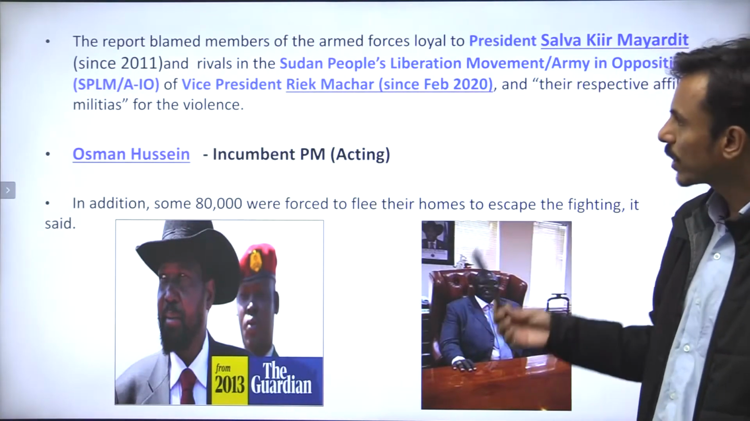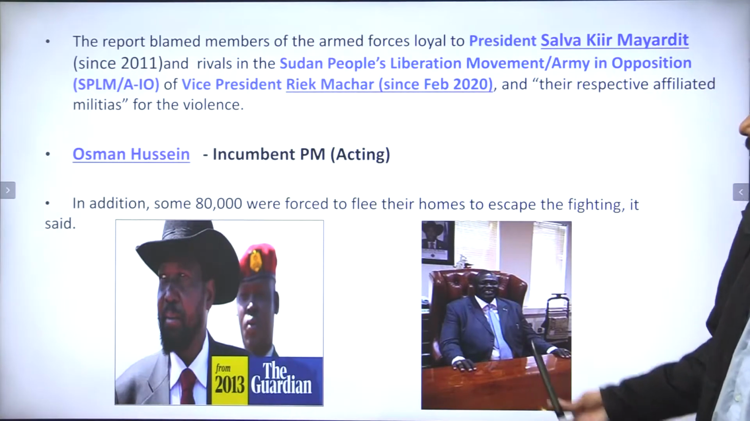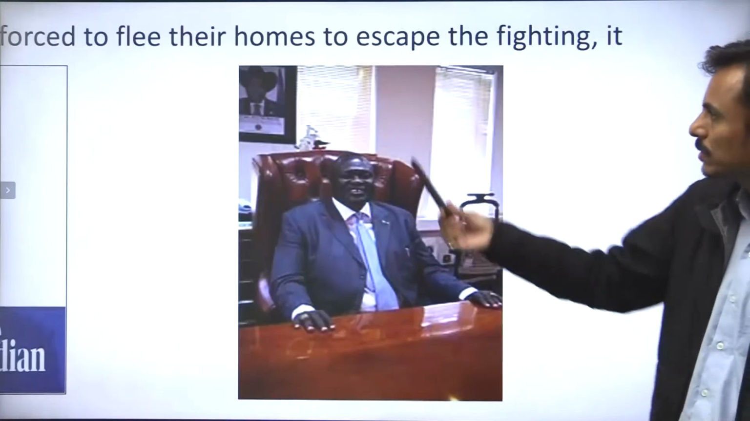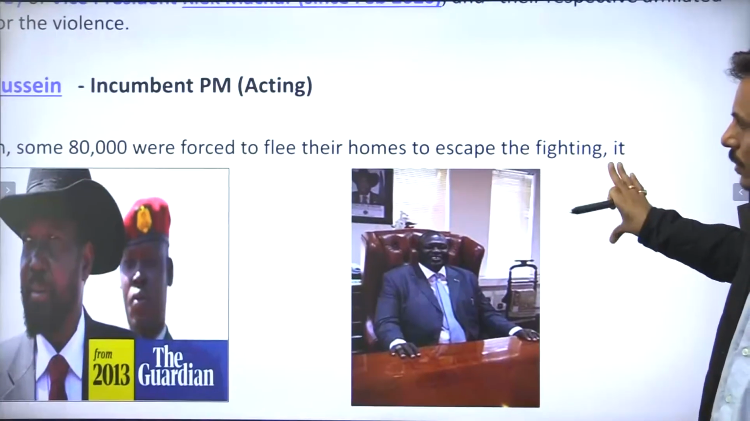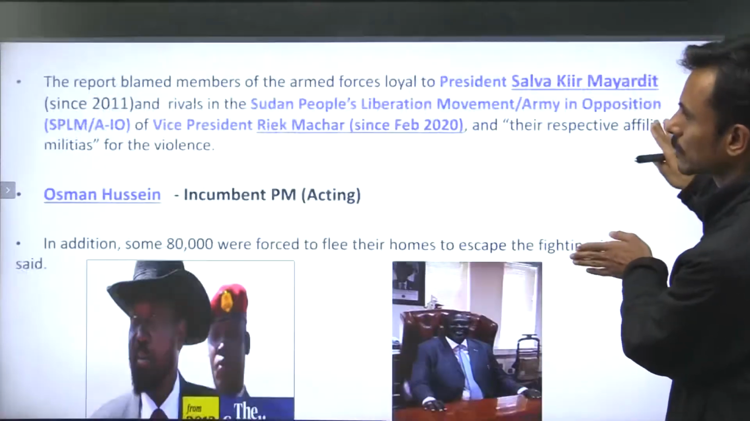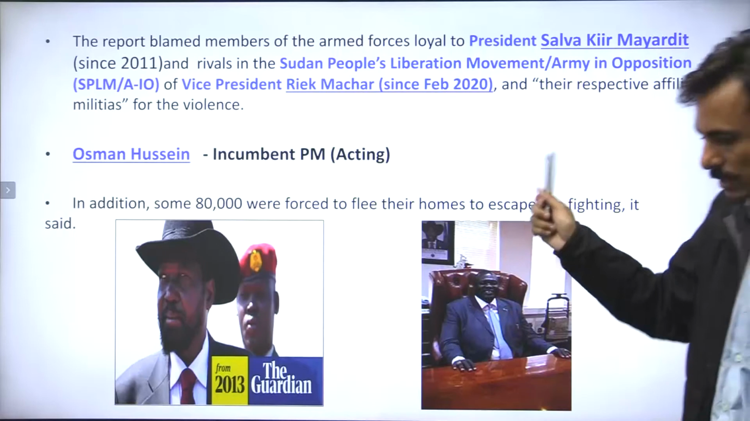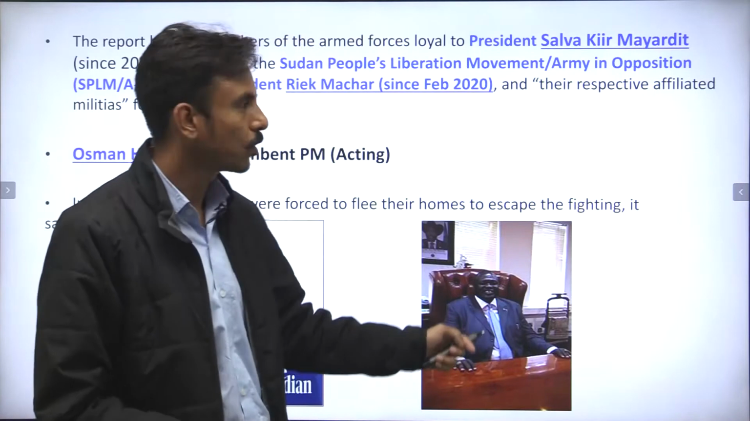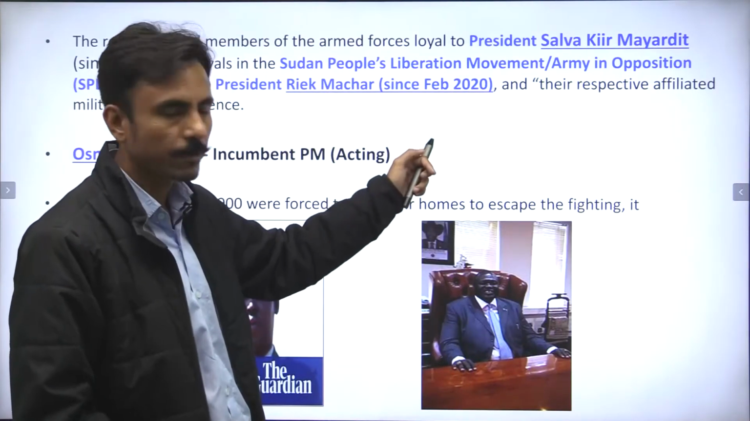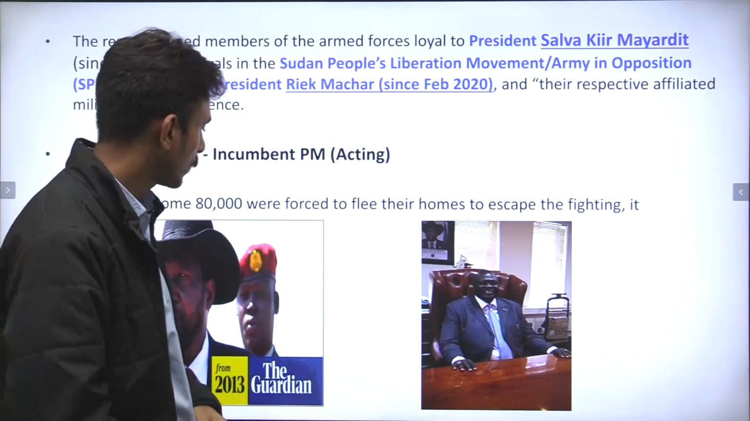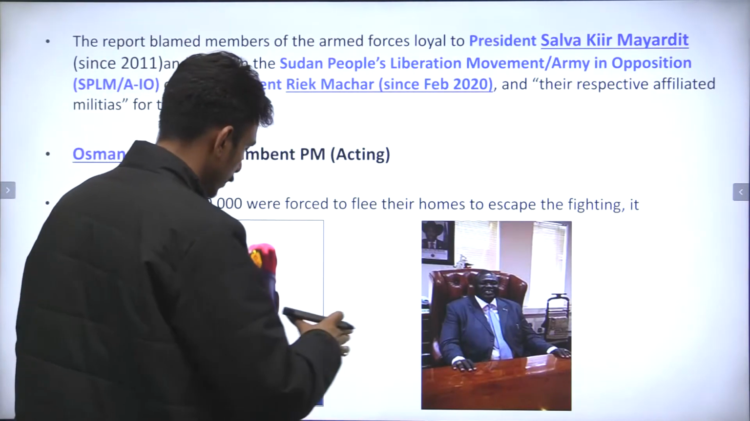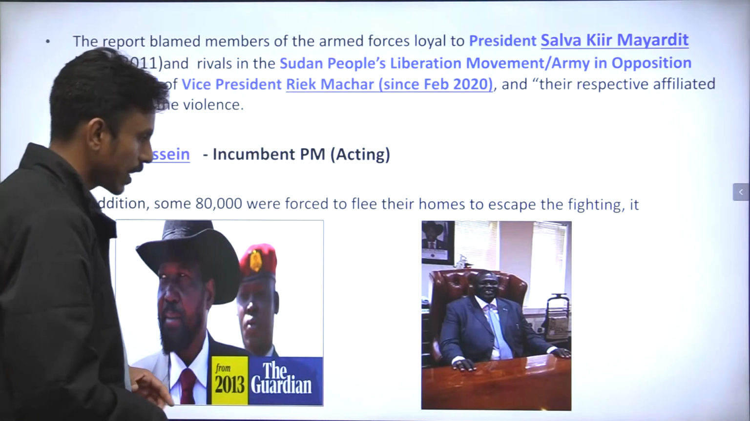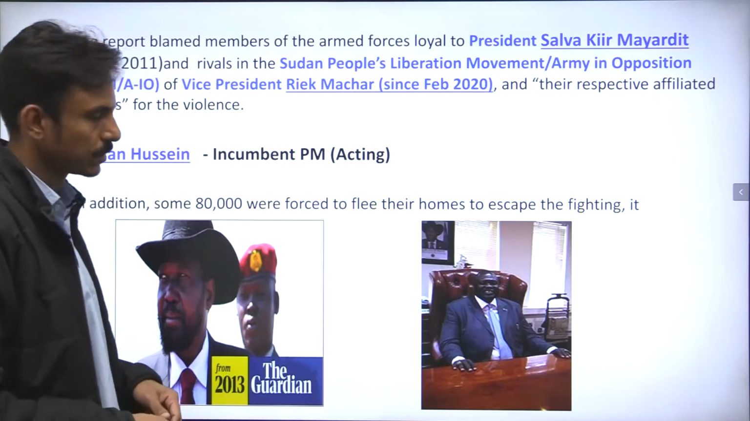right? Now, the vice president of South Sudan is Riek Machar. I repeat, the vice president of South Sudan is, as you can see on the screen, Riek Machar, right? He has been in office since February 2020, correct? Although he was also in office previously till 2015, right? Now, there have been clashes between the followers of the president and the vice president, correct? And this has led to many civilians being killed, correct?